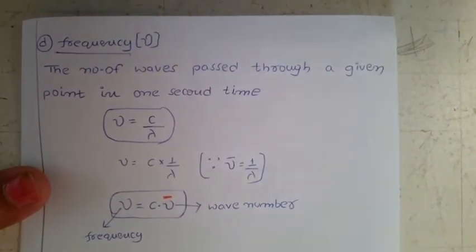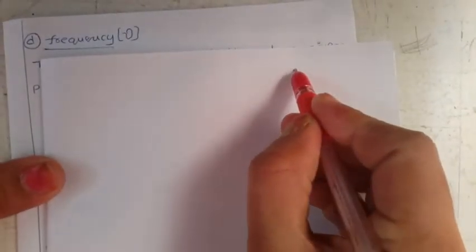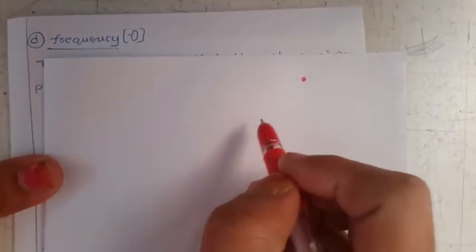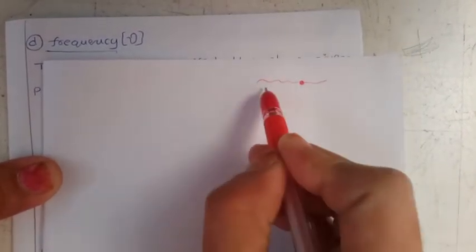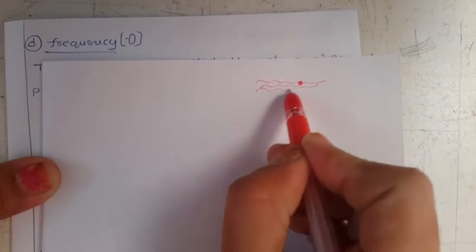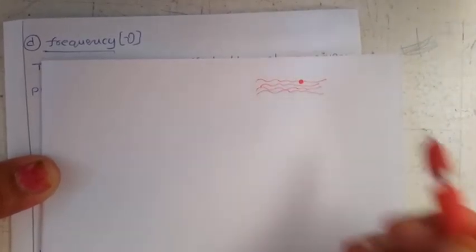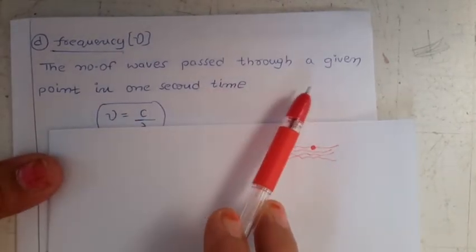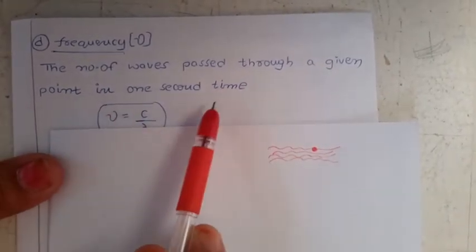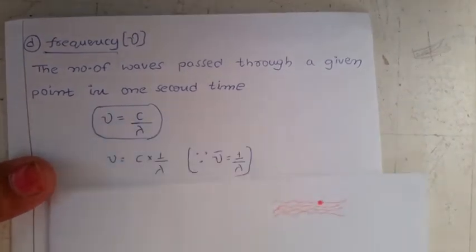Here, I am assuming we have 1 point, and I am taking the time as 1 second. Now in 1 second, at this point, how many waves are passing? That number is called frequency. So the number of waves passed through a given point in 1 second is called frequency.